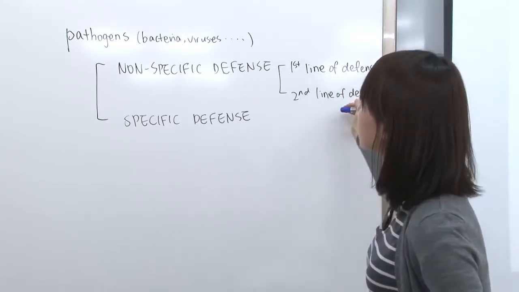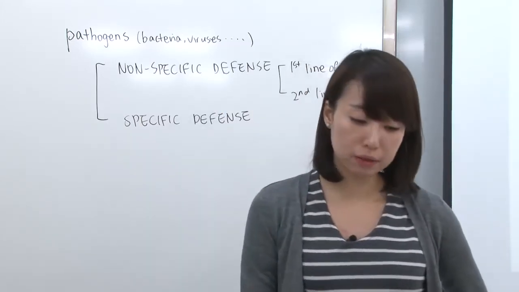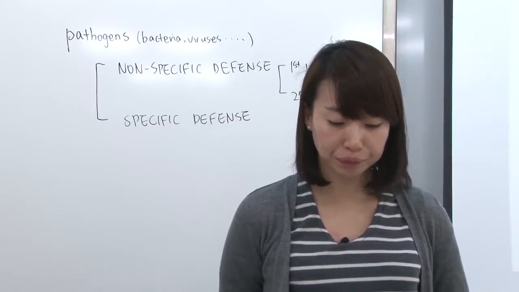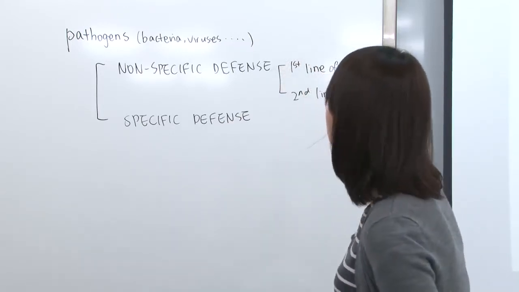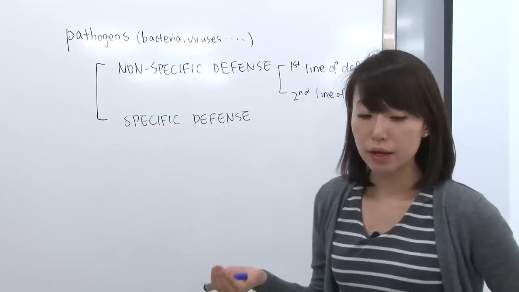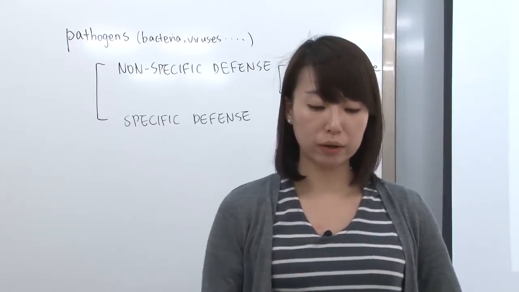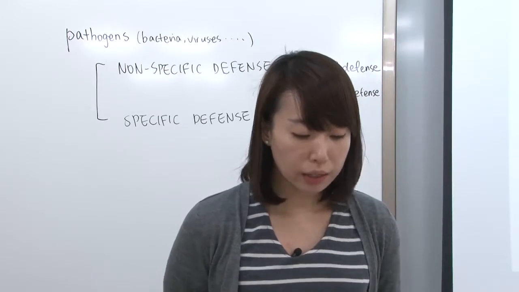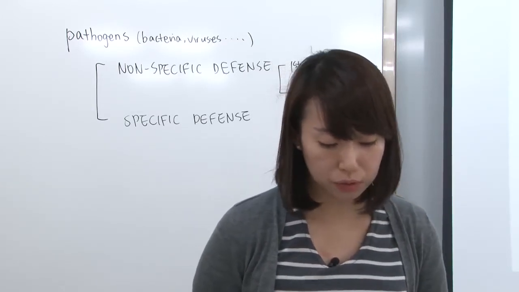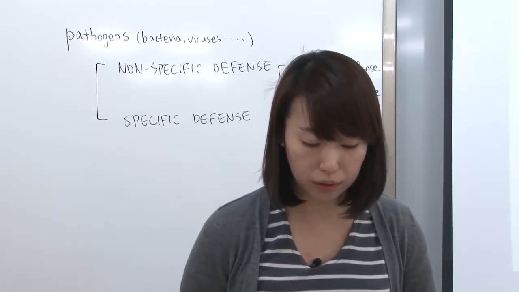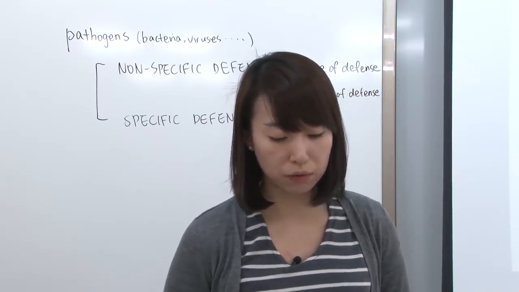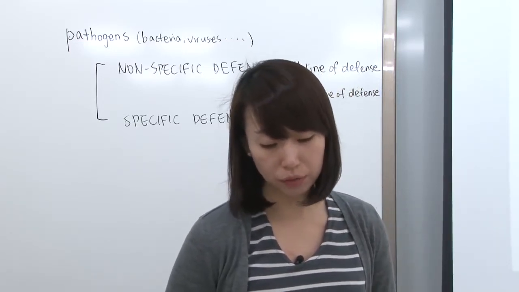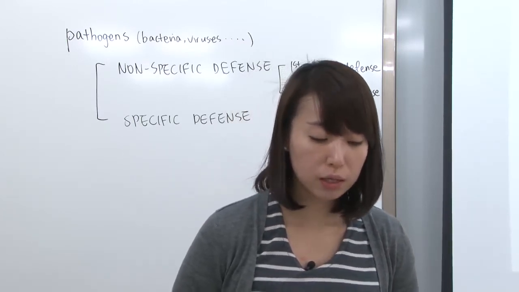The second line of defense in the non-specific defense is on page 264. The second line of defense deals with microbes that go through the first line of defense and still survive. Then we have a second barrier towards the pathogens. Microbes that get into the body encounter the second line of non-specific defense. It is meant to limit the spread of invaders in advance of specific immune responses. There are three types.